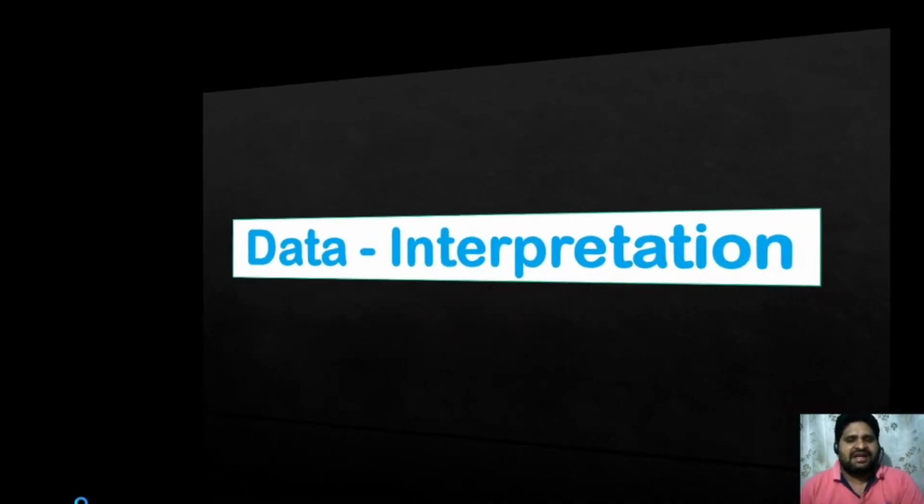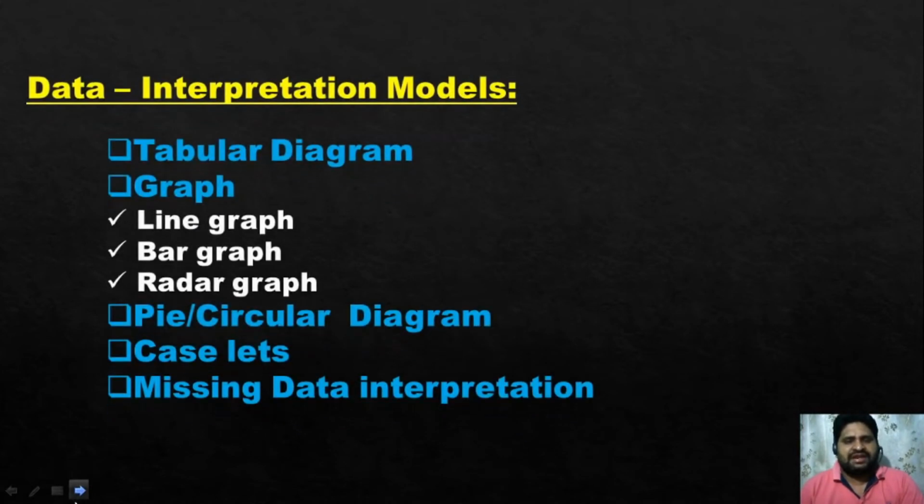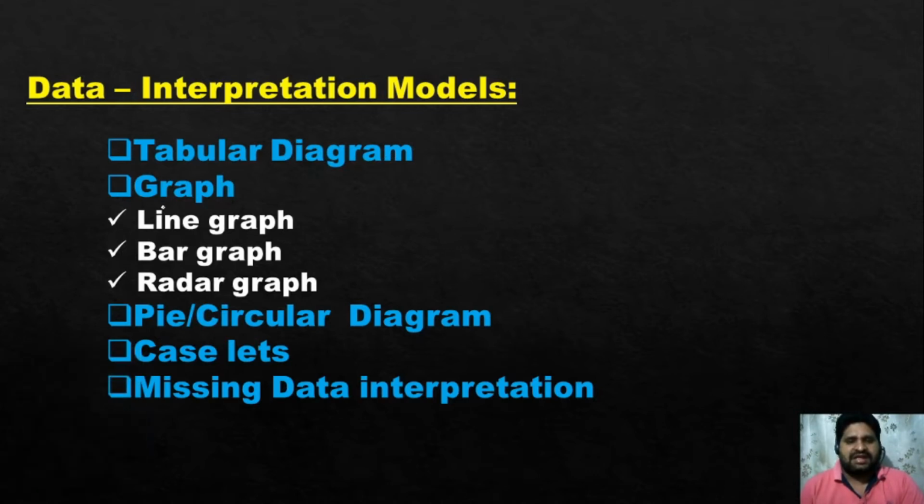Data will be given in different forms. Let's check. Whatever data they give depends on the diagrams they use. For example, they will give tabular diagrams, row wise and column wise. They will give graphs with x and y coordinate axes: line graphs, bar graphs, radar graphs. I'll explain these while taking the questions, what type of graphs they are and what they are called. And pie diagrams, represented as circular diagrams.